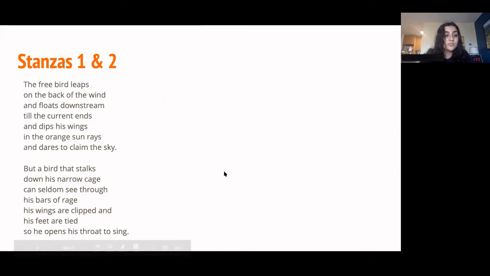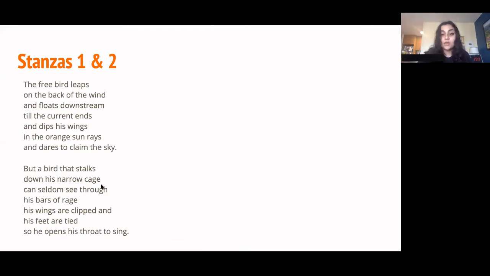The free bird leaps on the back of the wind and floats downstream, till the current ends and dips his wings in the orange sun rays, and dares to claim the sky. But a bird that stalks down his narrow cage can seldom see through his bars of rage. His wings are clipped and his feet are tied, till he opens his throat to sing.